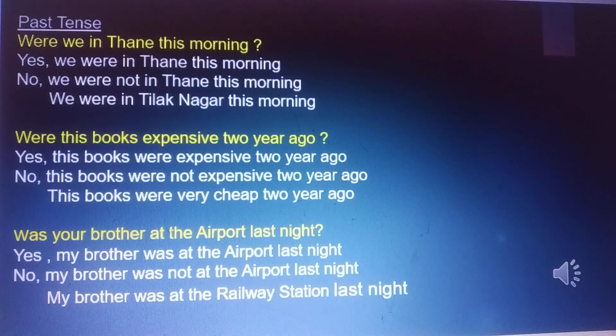Was your brother at the airport last night? Yes, my brother was at the airport last night. No, my brother was not at the airport last night. My brother was at the railway station last night.